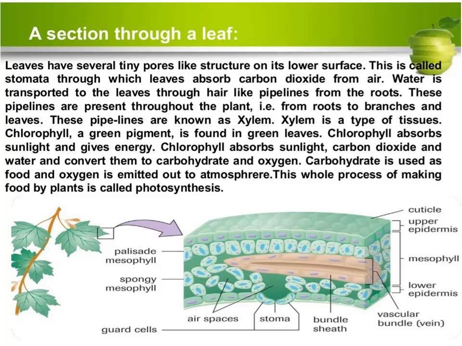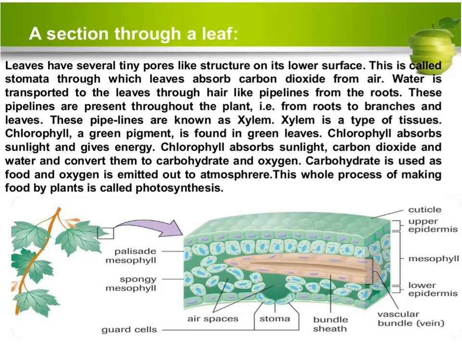Carbohydrate is used as food and oxygen is emitted out to the atmosphere. Oxygen is not required by the plant, so the plant exhales oxygen into the atmosphere. This whole process of making food by plants is called photosynthesis.